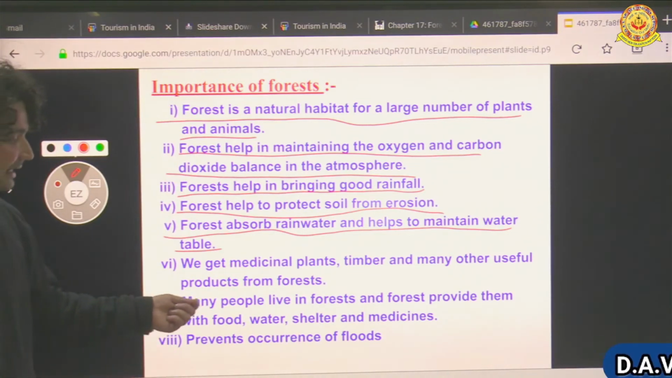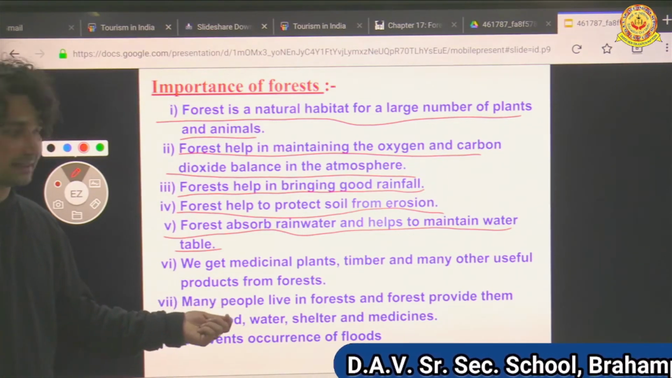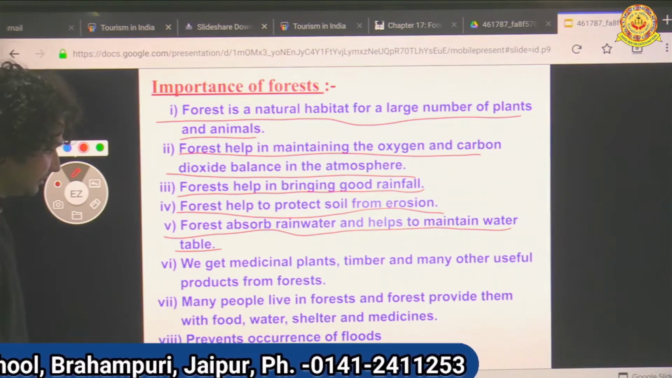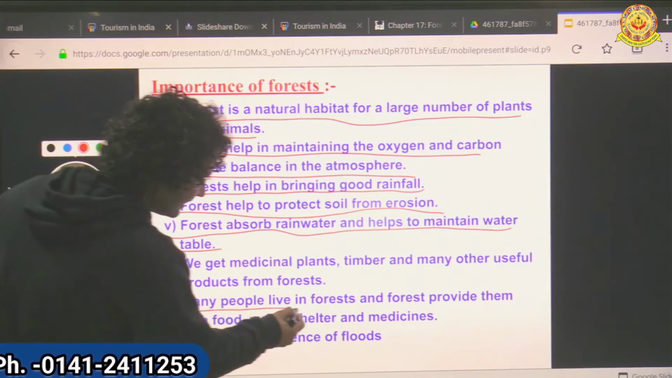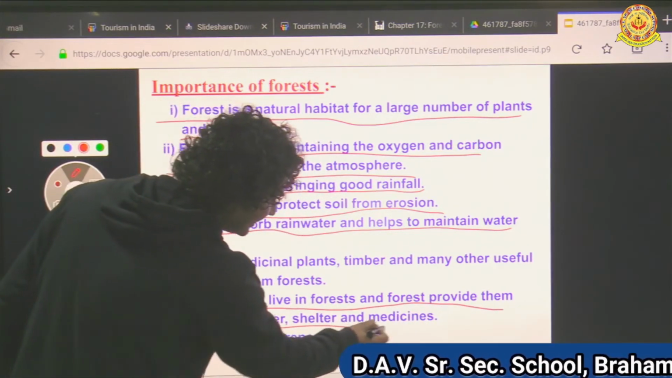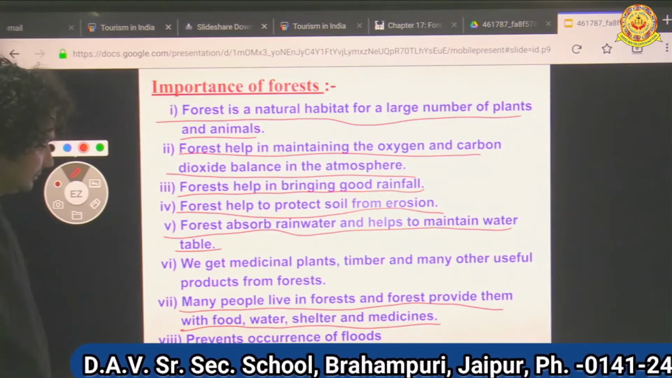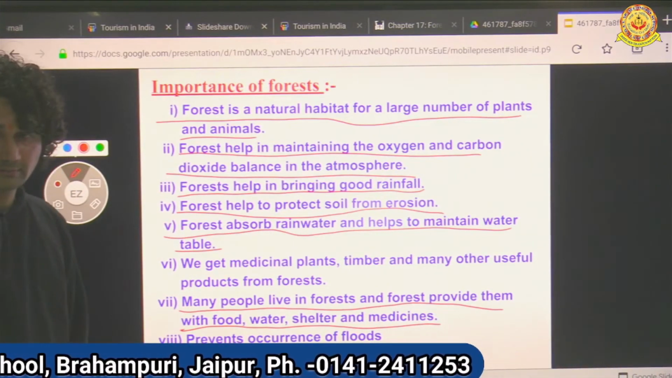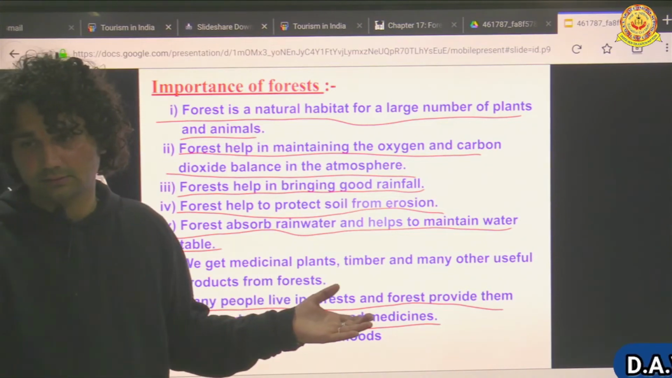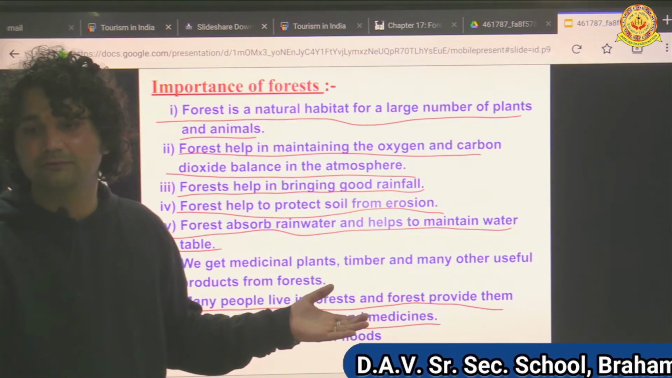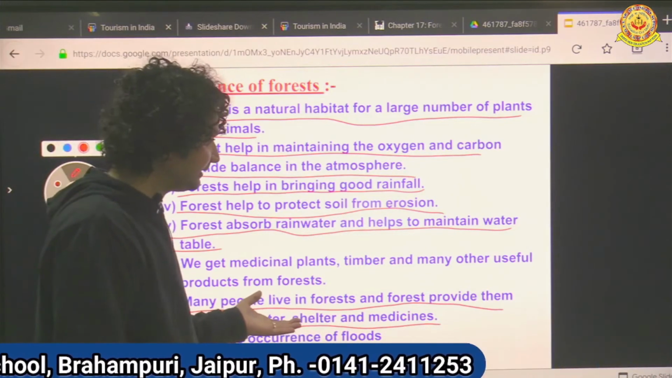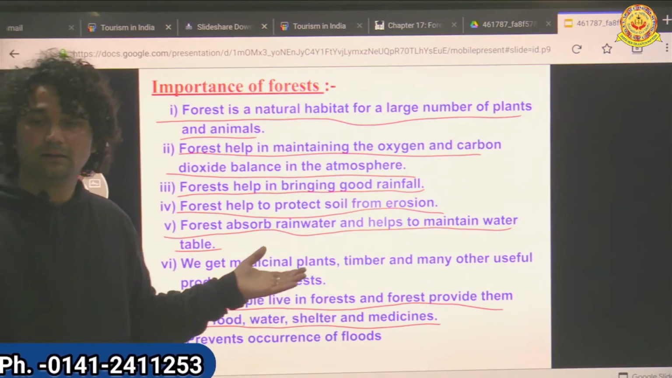Many people live in the forest and forests provide them with food, water, shelter and medicine. Many people like tribes. Tribes live in the forest. जो आदिवासीज होते हैं, आदिवासीज कहाँ रहते हैं? They live in the forest.